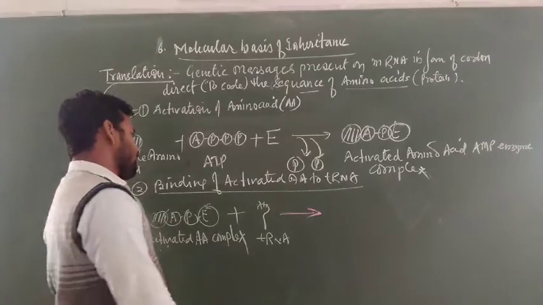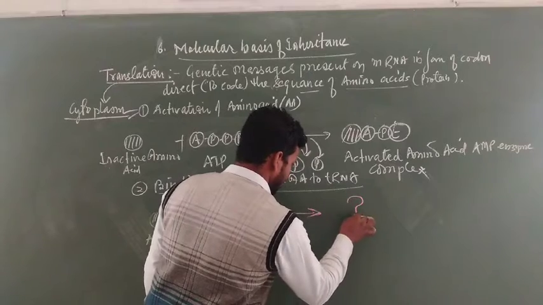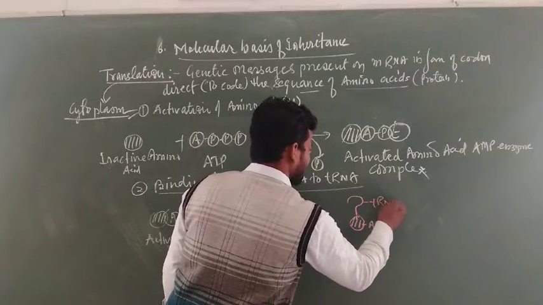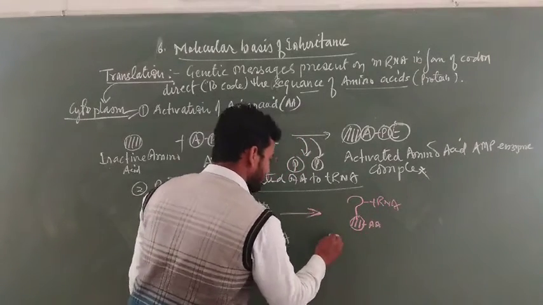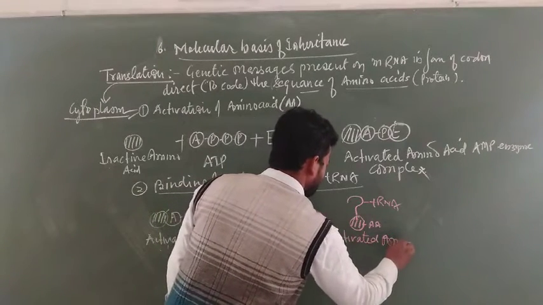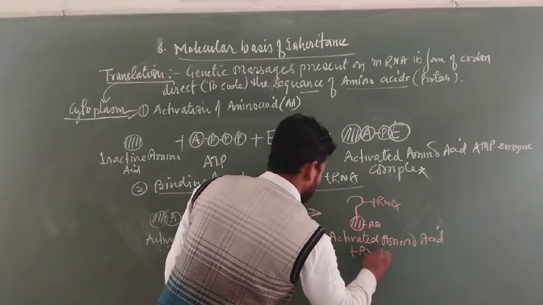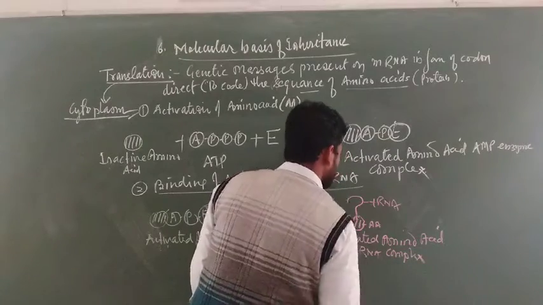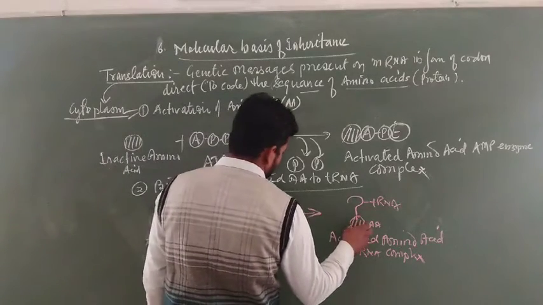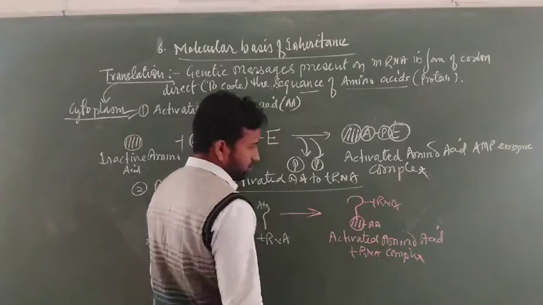At the time of joining, the activated amino acid joins with tRNA, forming the activated amino acid tRNA complex. Why complex? Because this is a complex polynucleotide chain, and this is the amino acid.